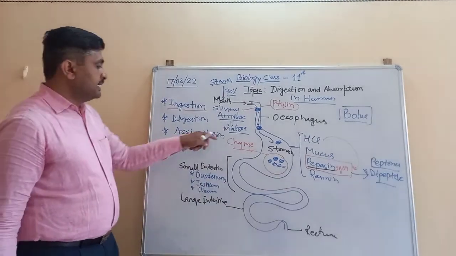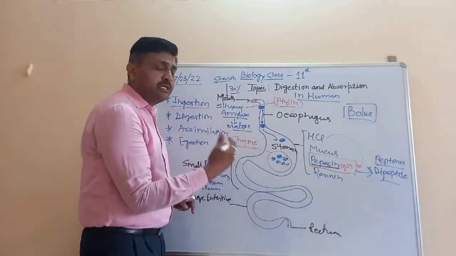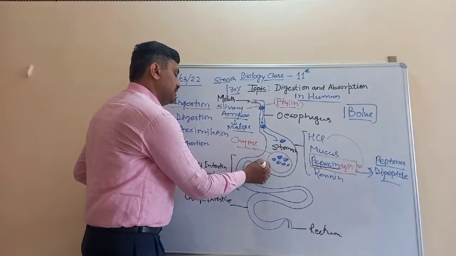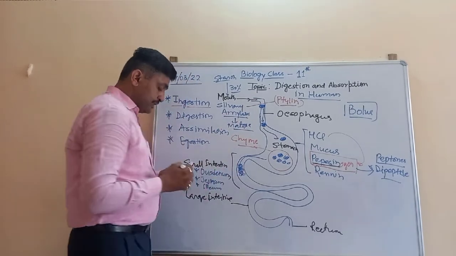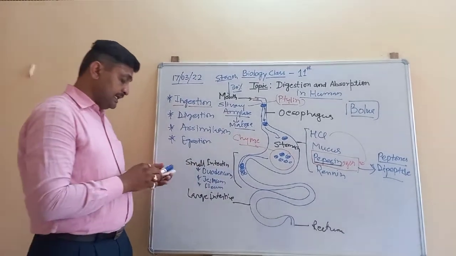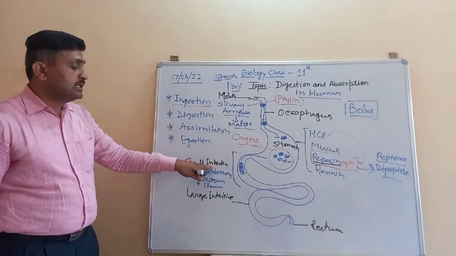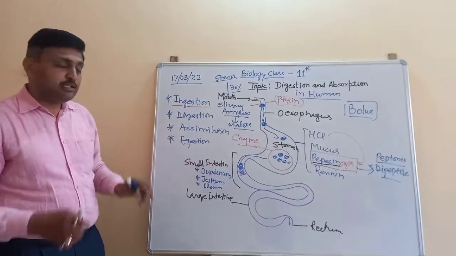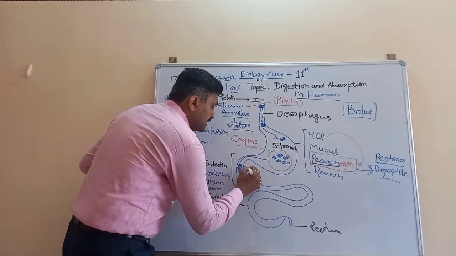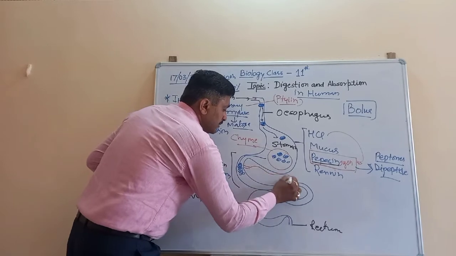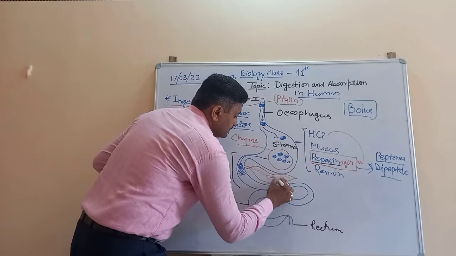So when the food material comes from the stomach, after the digestion of the food material, some is not completely digested. This food material, once it comes into the small intestine, that is in the duodenum, at that time some intestinal juice is secreted, and also some pancreatic juice. The pancreas is also connected with the duodenum, the small intestine. This pancreas is a leaf-like structure, and it releases the pancreatic juice.